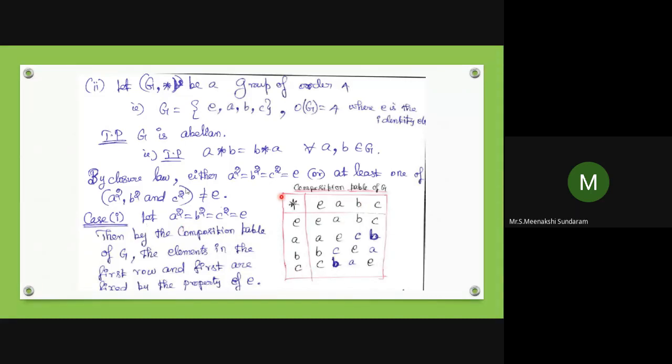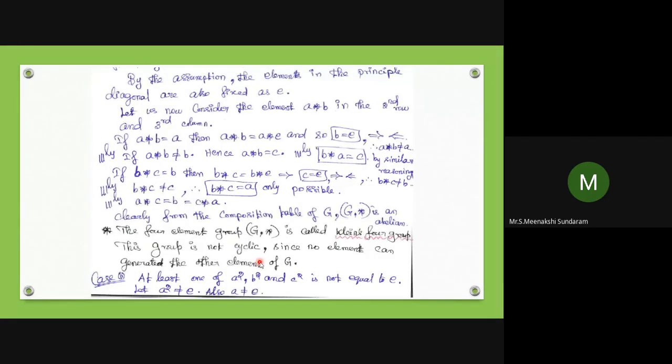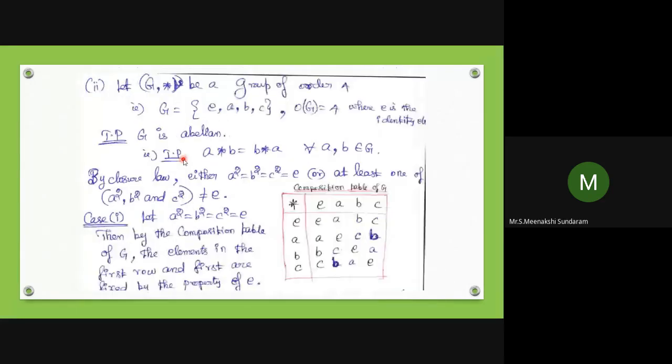Because we take A square, B square, C square equal to E, from the composition mapping we can conclude the result. Clearly G is abelian, and the transpose gives the same answer. By the assumption, the elements in the principal diagonal are also fixed as E. Let us now consider the element A star B in the second row and third column. If A star B equals A, then A star B equals A star E, so B equals A, which is a contradiction. So A star B is not equal to A.